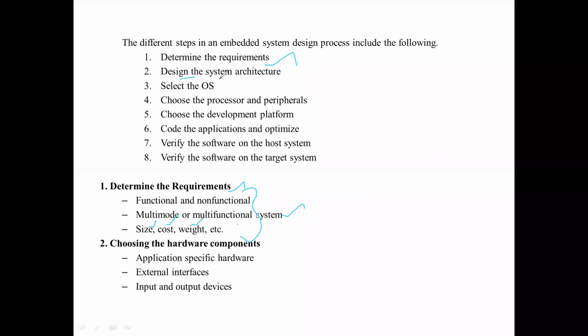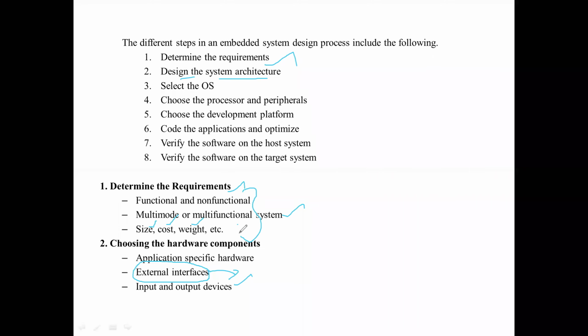Next, design the system architecture. System architecture means some external interfaces. I want to design hardware where my external interfaces should be connected, for example a pen drive for a PC, or some other input or output devices, or Ethernet devices that can be connected to the PC.